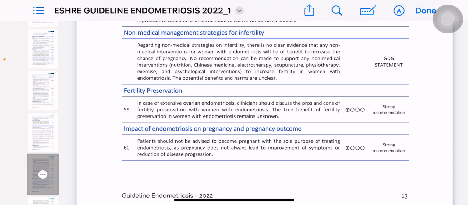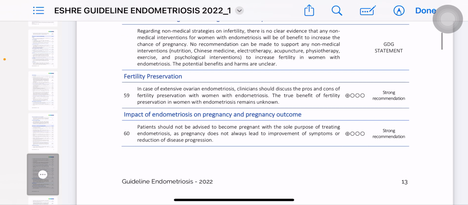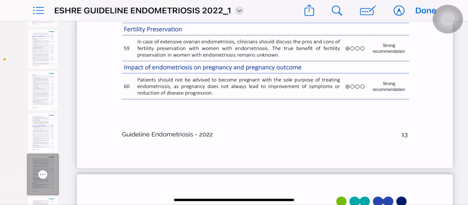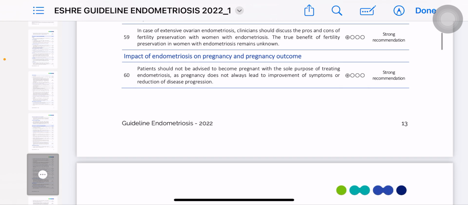Non-medical management strategies for infertility. Regarding non-medical strategies, there is no clear evidence that medical intervention for women with endometriosis will increase the chance of pregnancy. ठीक है, so nutrition, Chinese medicine, in both cases for infertility इनका कोई रोल नहीं है. ठीक है, जो acupuncture है, physiotherapies है. Fertility preservation. In case of extensive ovarian endometriosis, clinicians should discuss the pros and cons of fertility preservation with women with endometriosis. The true benefits of fertility preservation in women with endometriosis remain unknown.